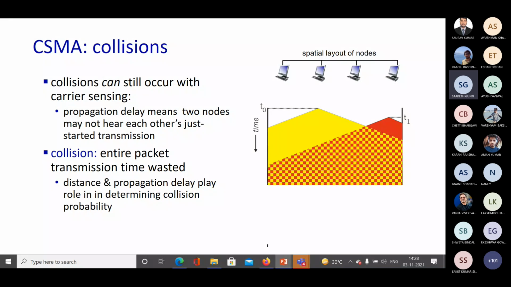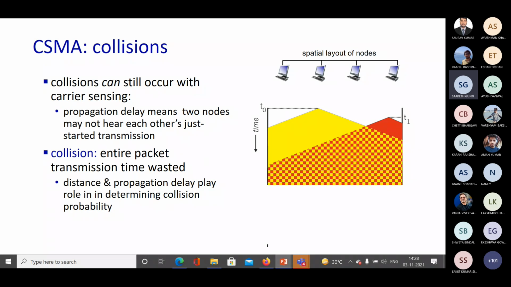Collisions can still occur even if we do carrier sensing. If we have a collision, then the entire packet transmission time that the node invested will be wasted.